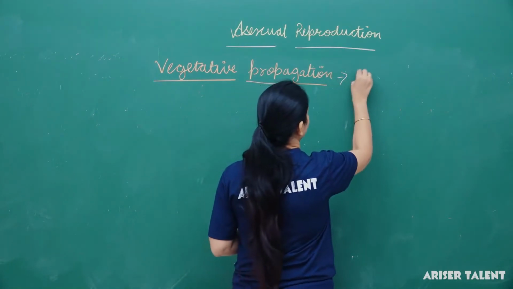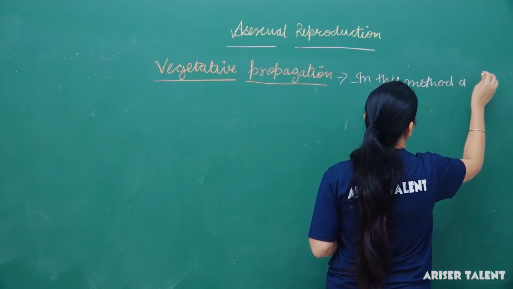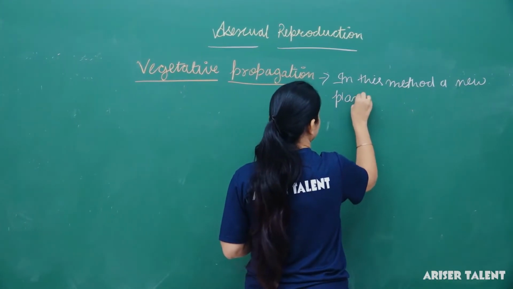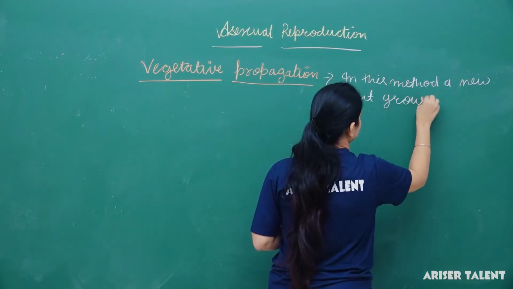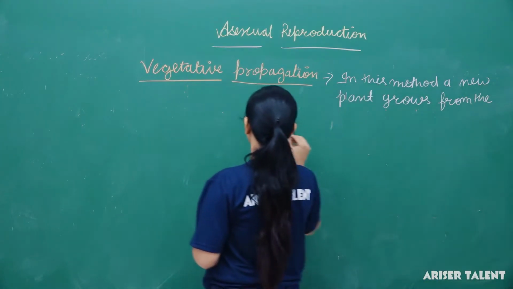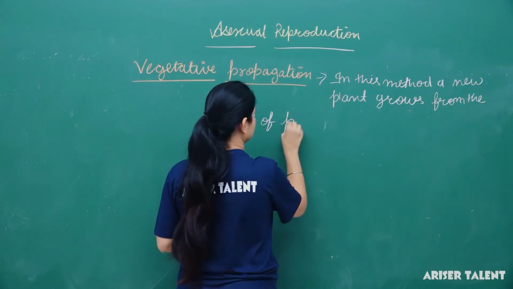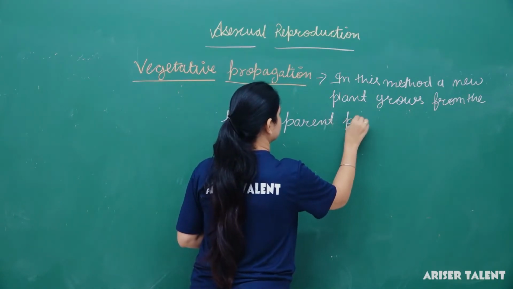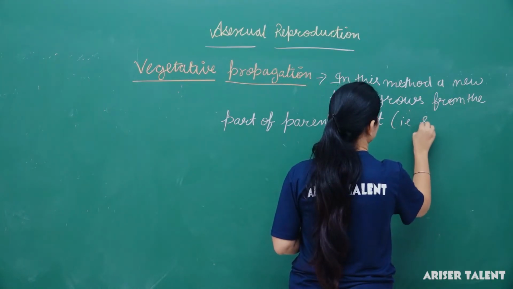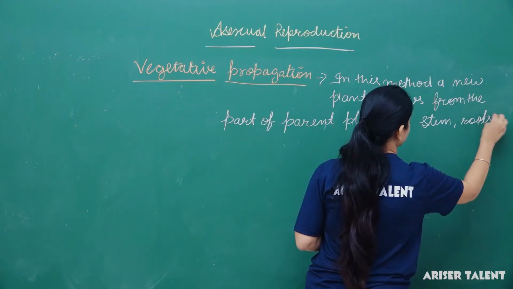In this method, a new plant grows from the part of the parent plant, for example, stem, roots or leaves.